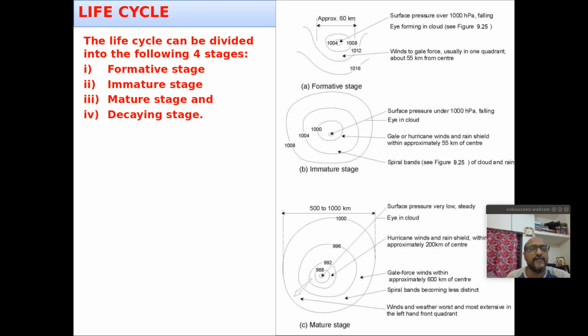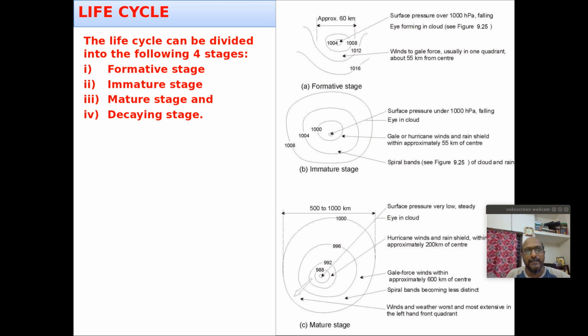But in the case of depressions or cyclonic storms, sometimes it will develop only up to 2 stages, then dissipate. If any one of the cyclogenesis parameters is unfavorable, the cyclone will dissipate without going on to the next stages of development.